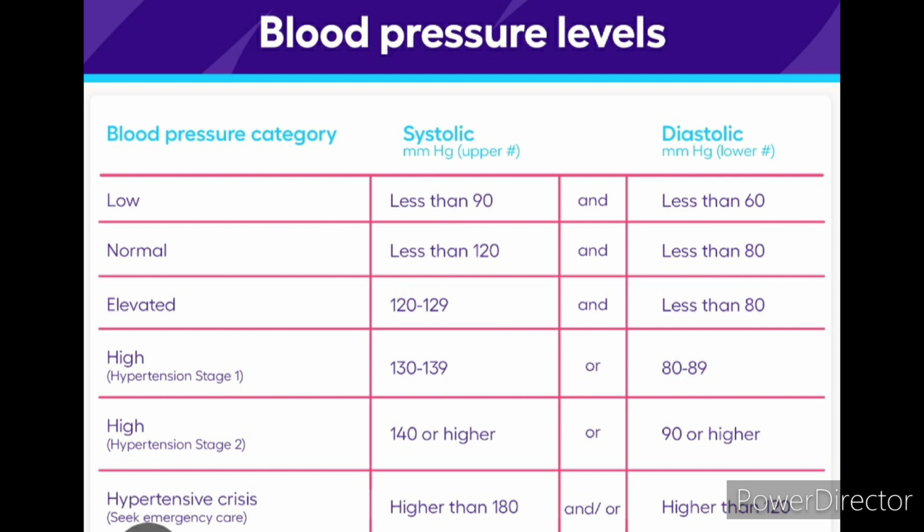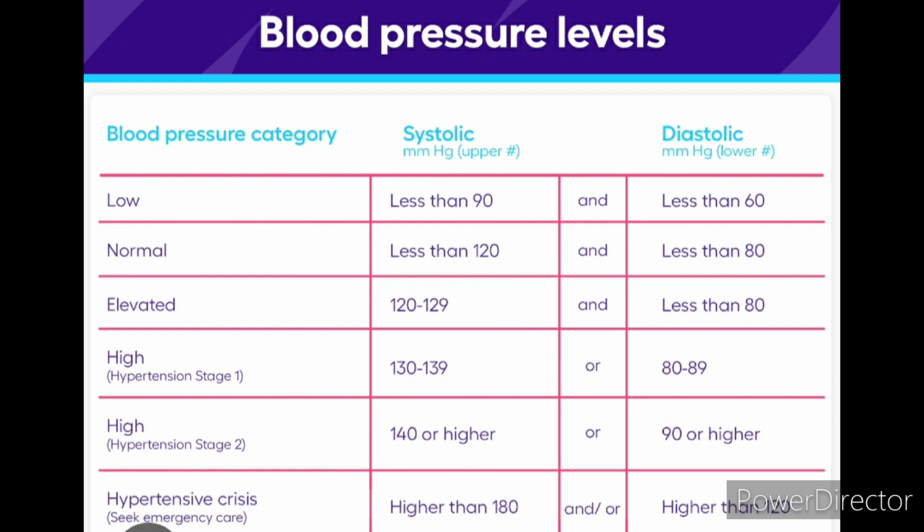From this, we can get to know that the maximum pressure exerted by blood on the vessel walls during contraction of the heart chambers is called systolic blood pressure, and diastolic blood pressure is the minimum pressure exerted by blood on the vessel walls during relaxation of the heart chambers.